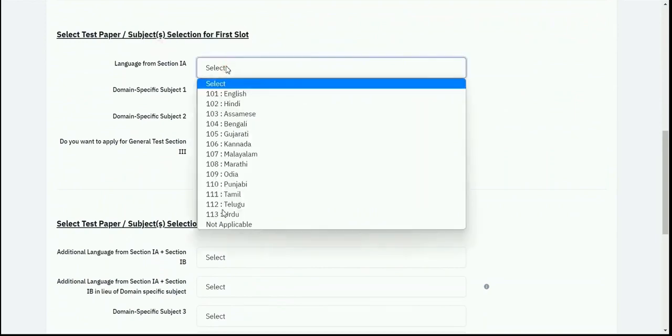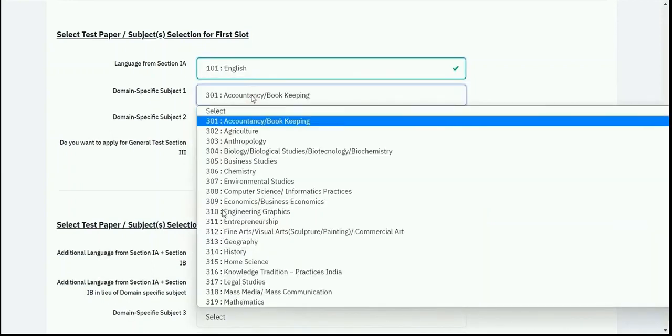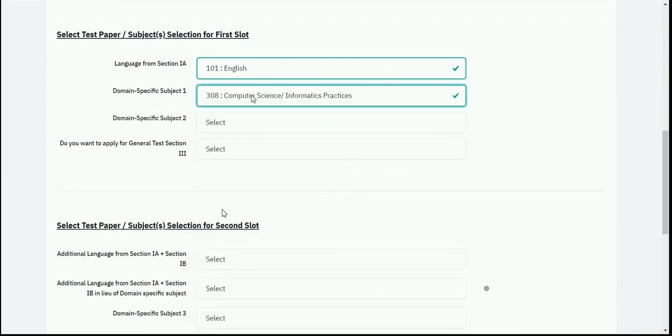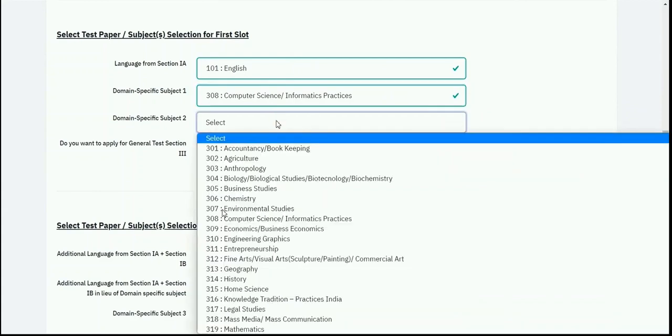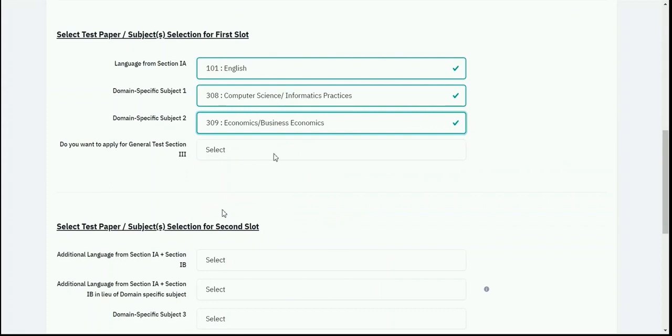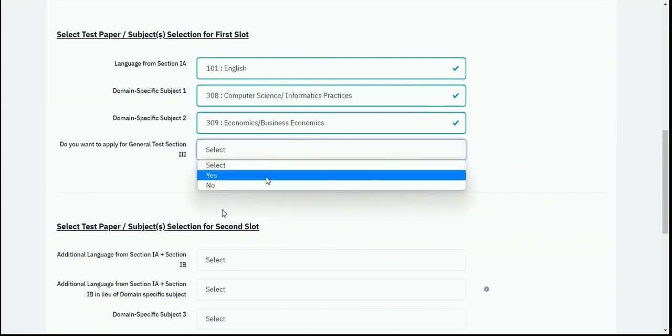So first select your language, a language course to be selected. I am selecting English. Then you need to select the domain specific subject for the courses which you are opting as per your eligibility criteria. So I need to select the domain subject. I have selected it as computer science. Then I need to select domain specific subject 2. And if I want to apply for the general test, I'll select yes, otherwise I'll select no.